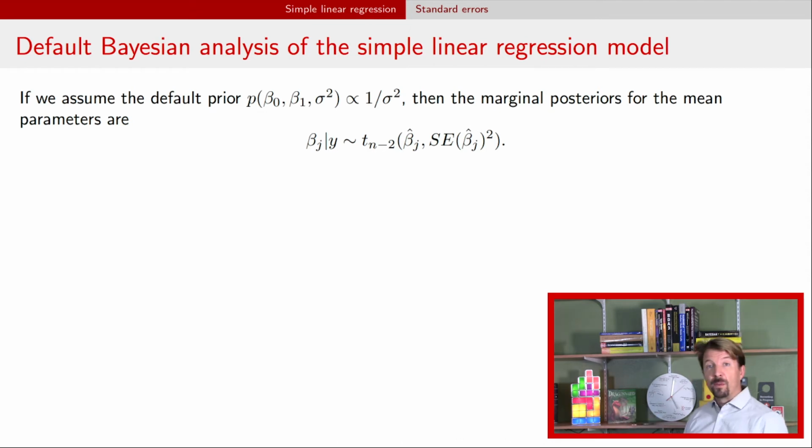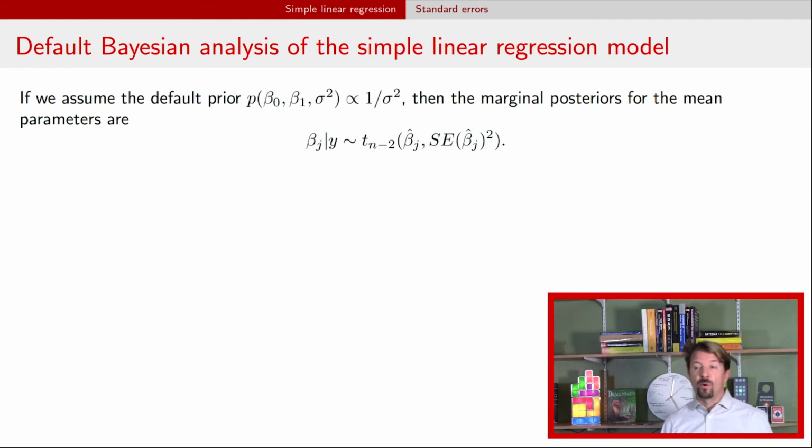The location parameter is the point estimate for that parameter, and the scale is the standard error. And in my notation, I would typically write in the t notation here that scale parameter squared. Okay, so we can use this posterior distribution to do a number of things.